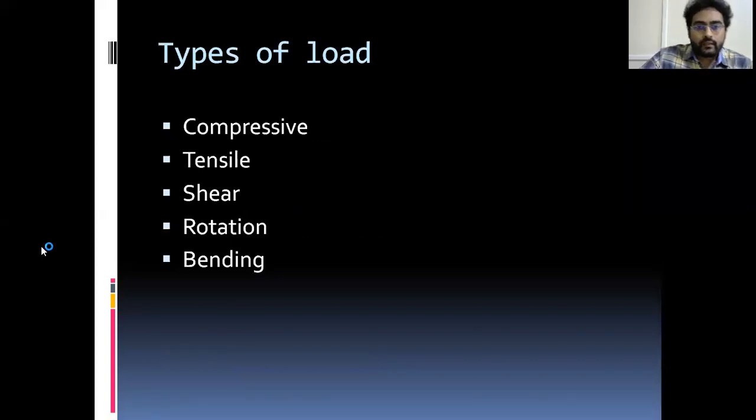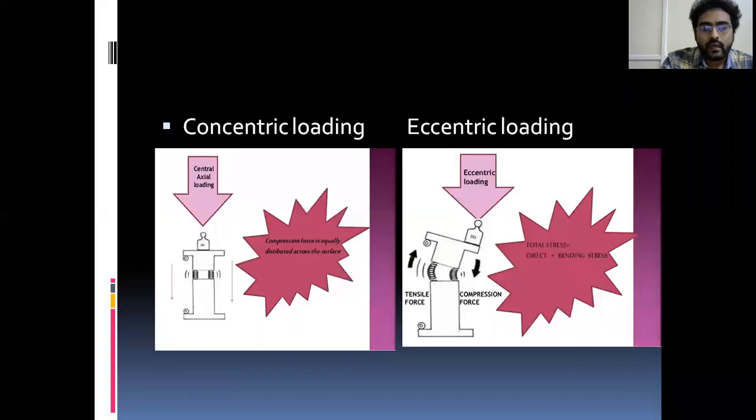Okay, there are basically 5 types of loads present in ortho, acting on the bone or the implant. That is compressive, tensile, shear, rotation, and bending. Let us see the other concepts: concentric loading and eccentric loading. Concentric loading means the surface of the body is acted on equally in all directions by the force. Okay, the compression force is equally distributed across the surface.